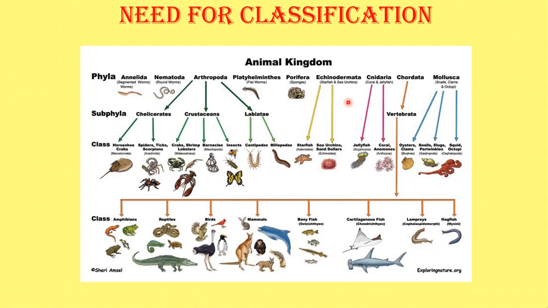Okay. So we are classifying the animals. This is very important in learning about the living organisms, especially in animals. The first classification is based on whether they possess a backbone or are invertebrates. All these are the invertebrates. Invertebrate phyla is given. Okay. And Annelida, Arthropoda, Mollusca, Echinodermata, Platyhelminthes, Porifera, Cnidarians, and Mollusca.